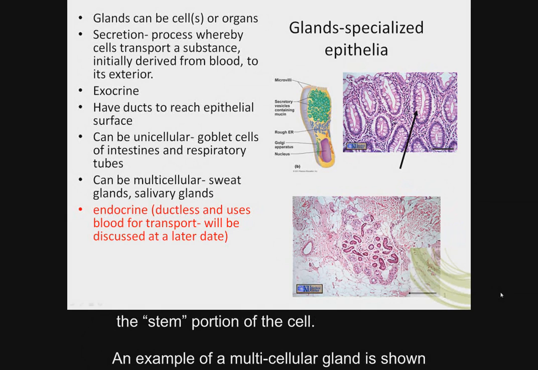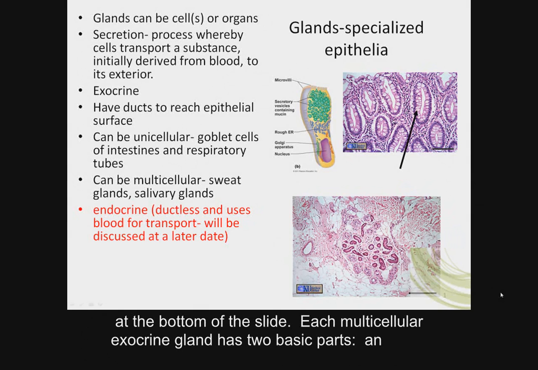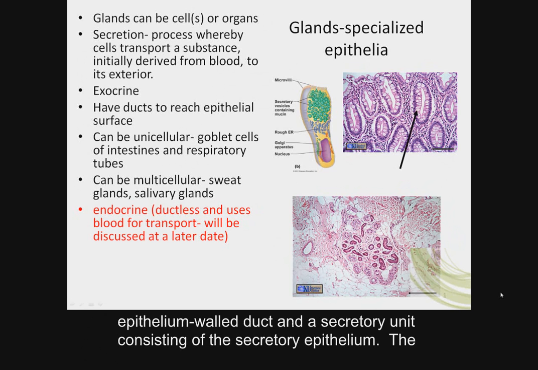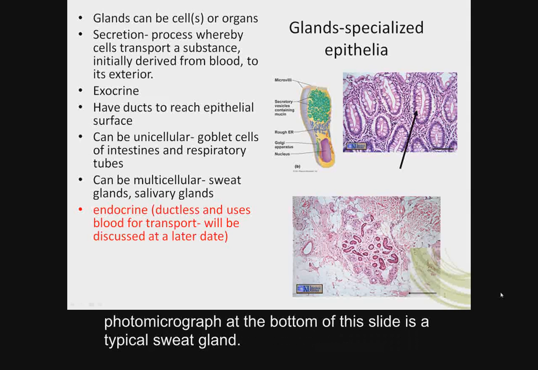An example of a multicellular gland is shown at the bottom of the slide. Each multicellular exocrine gland has two basic parts, an epithelium wall duct and a secretory unit consisting of the secretory epithelium. The photomicrograph at the bottom of this slide is a typical sweat gland.